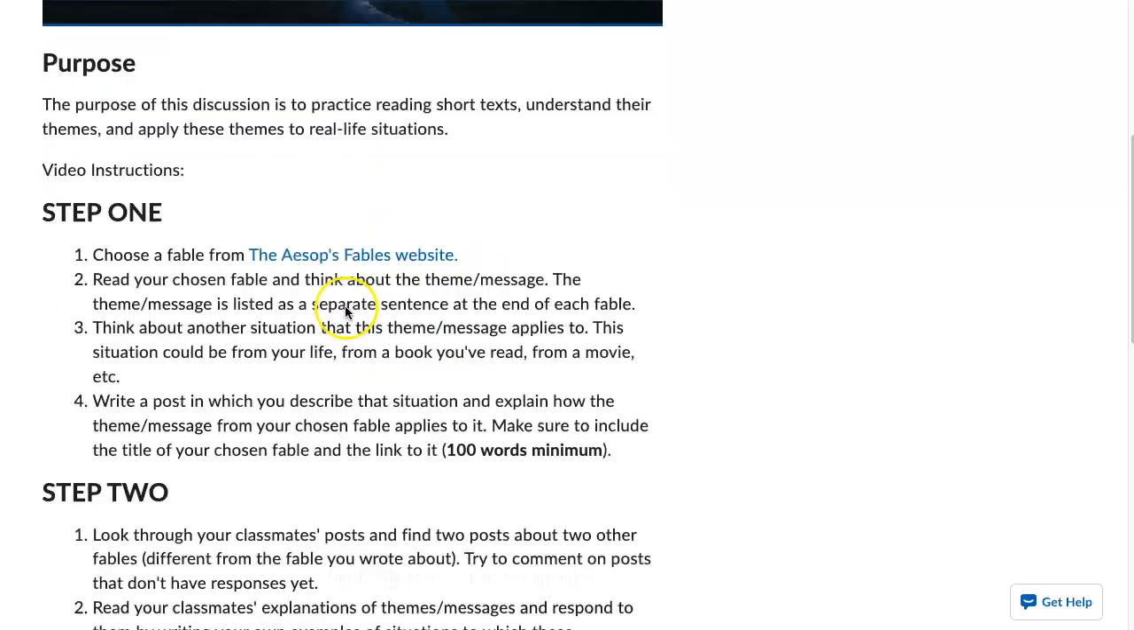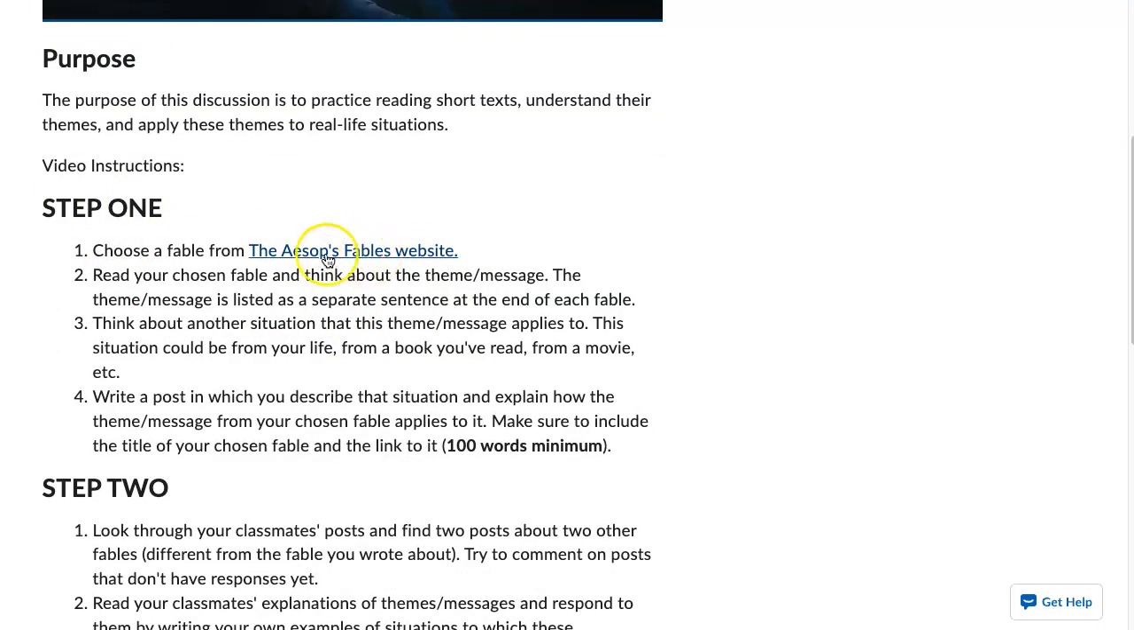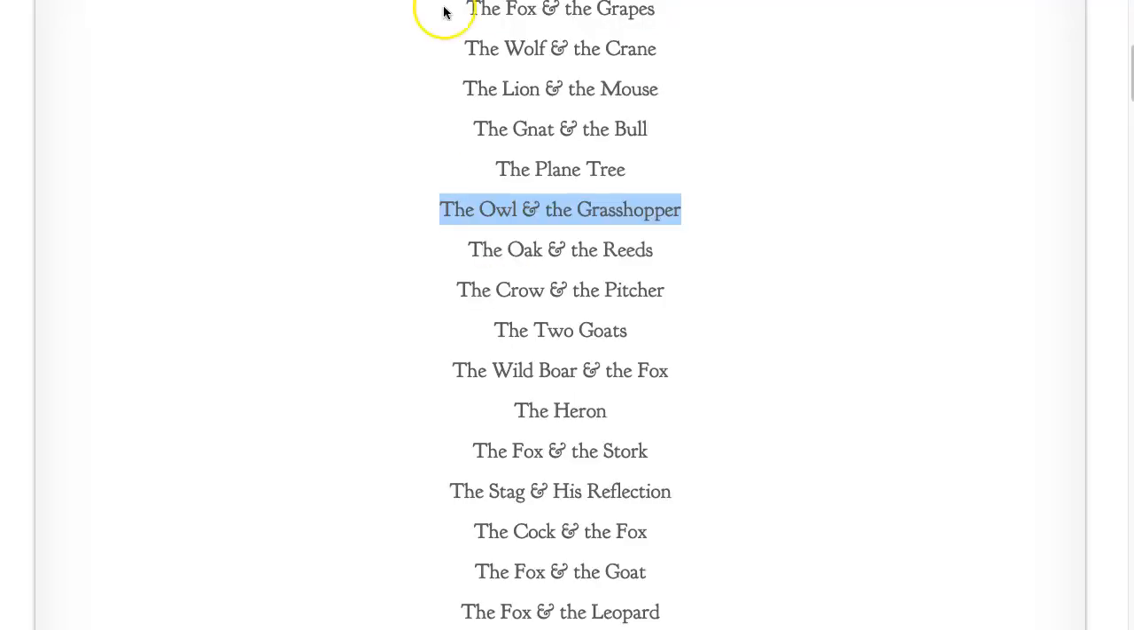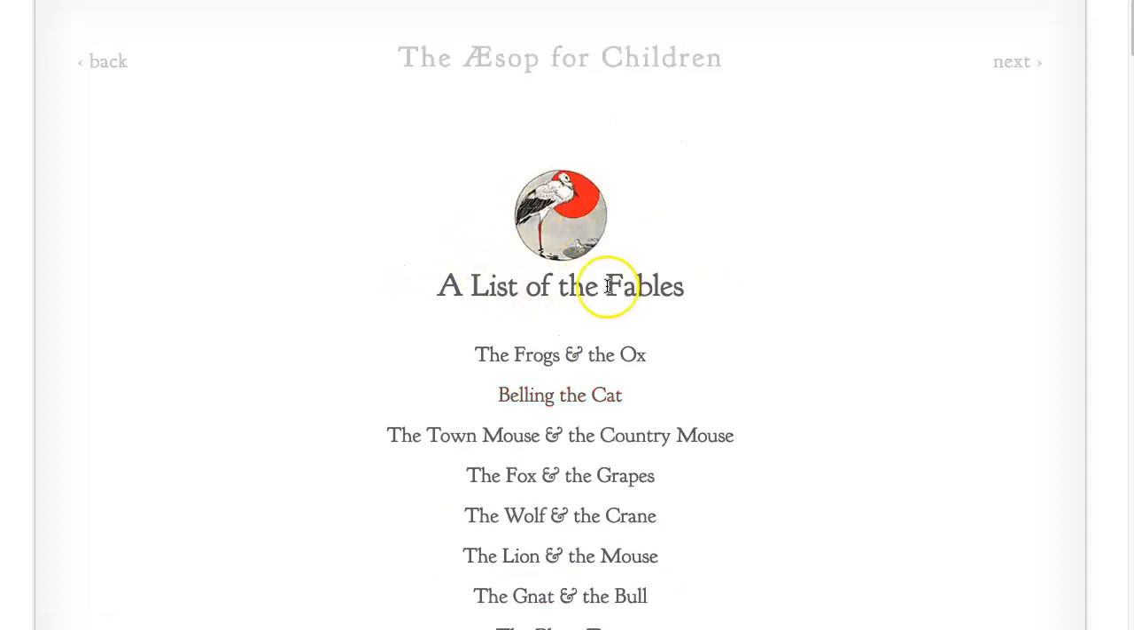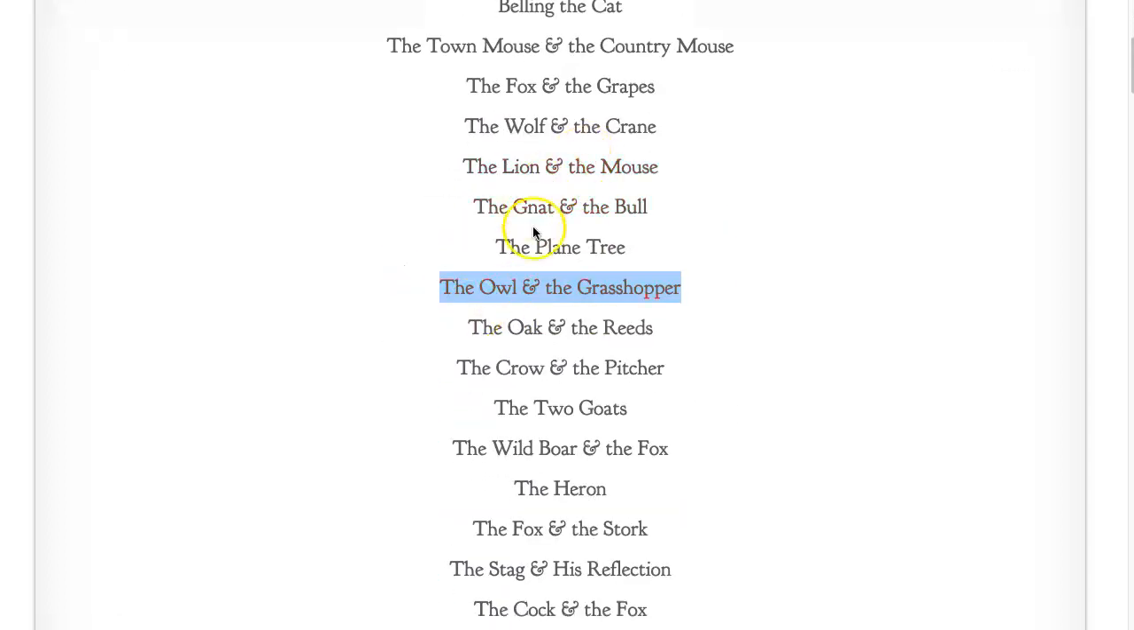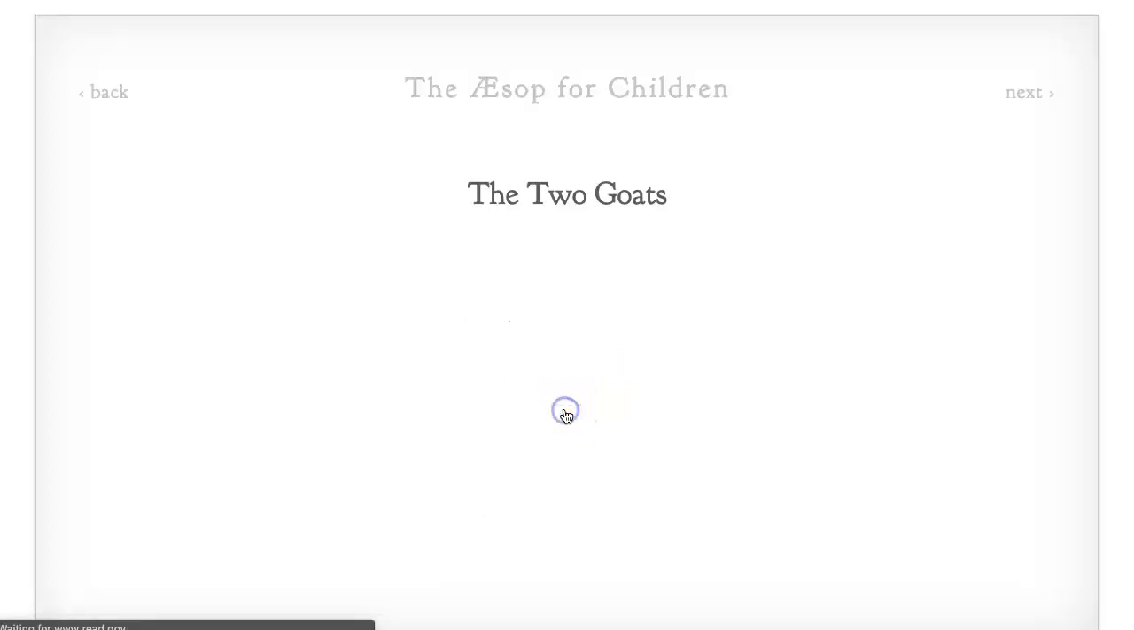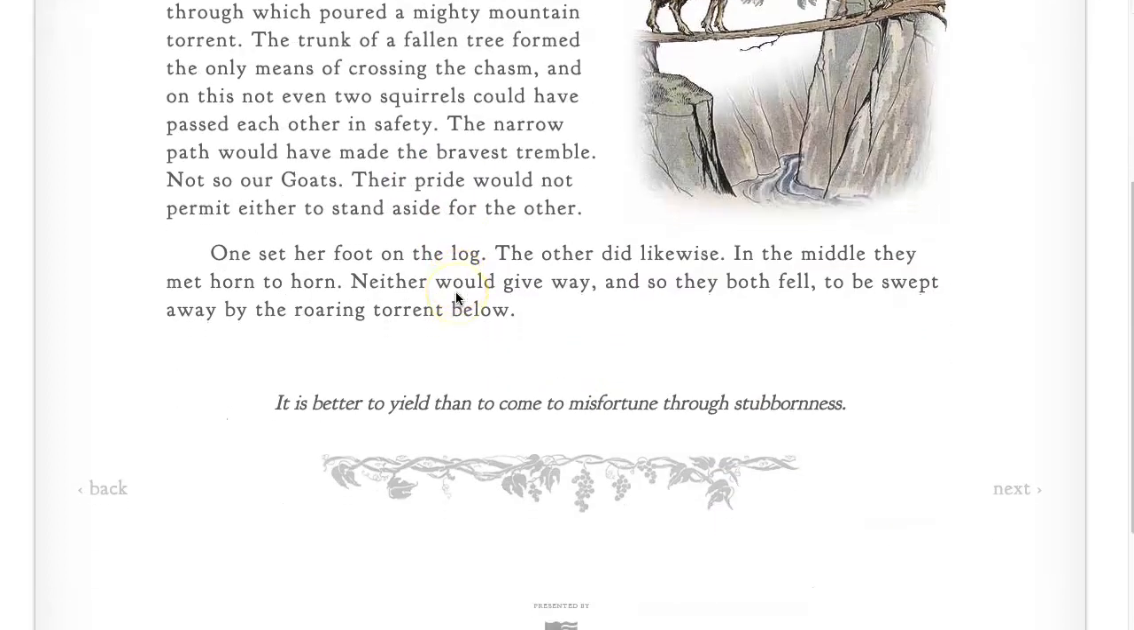So what you're going to do, step one, first thing you're going to do is go ahead and visit this website, Aesop's Fables website. When you click on it, you can read and choose a fable and then think about the theme or message. It'll bring you to a link like this. You'll see a list of fables, and then go ahead and choose one. You can look through a few. They're not that bad. Let's click on Two Goats.